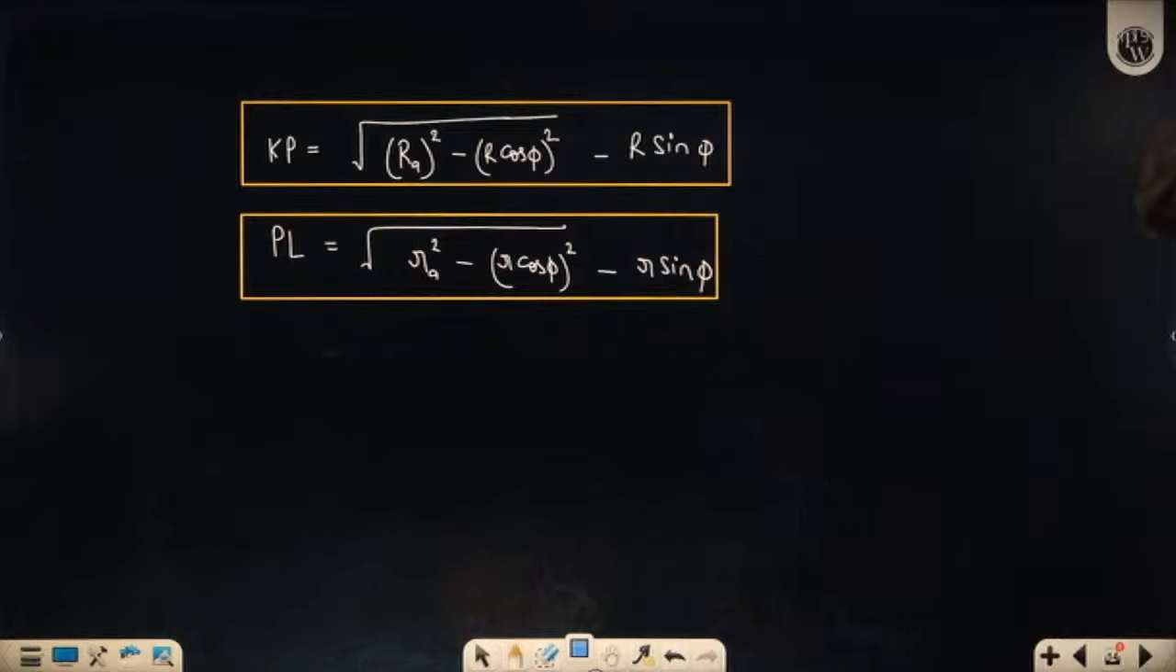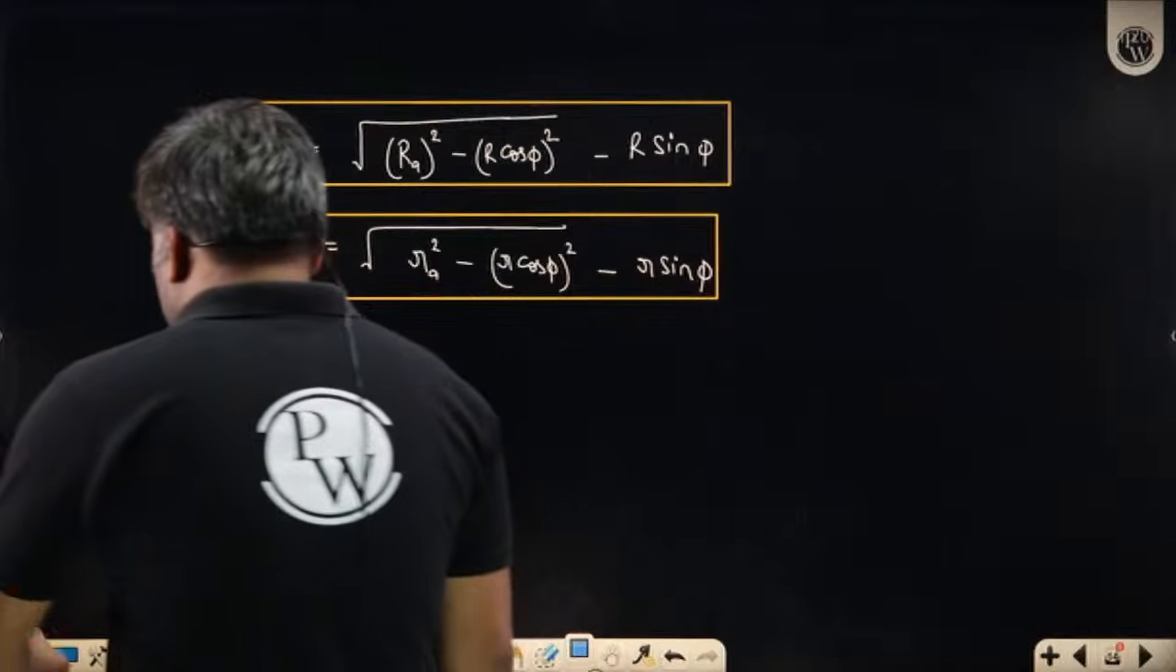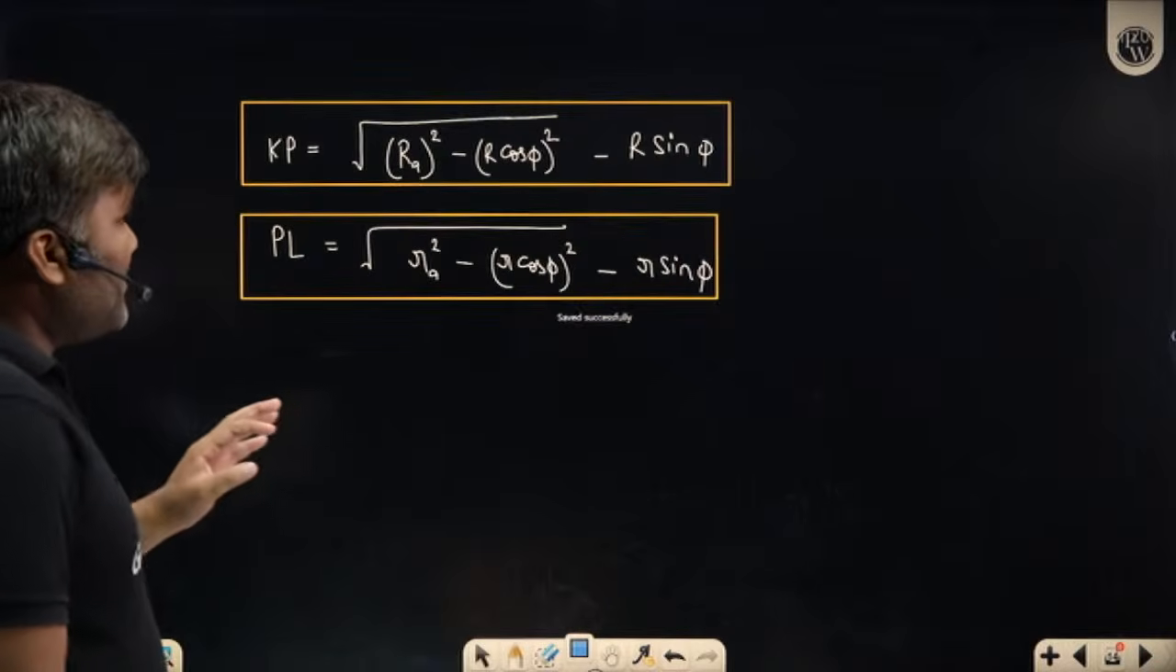बताइए बेटा, क्या ये बात समझ में आ रही है? Everyone, are you able to understand this?